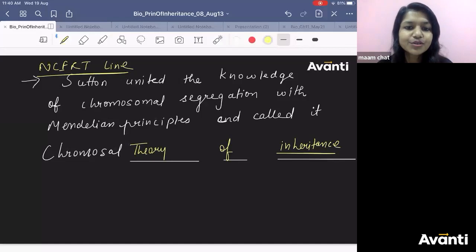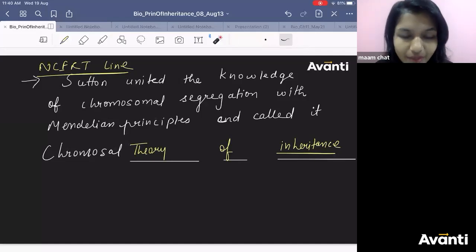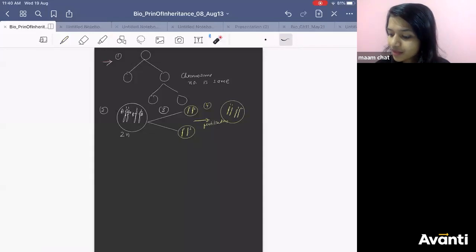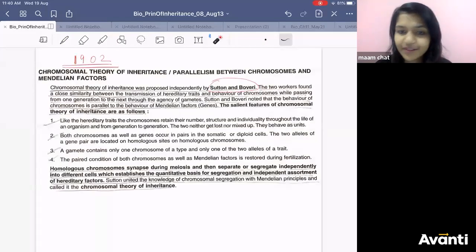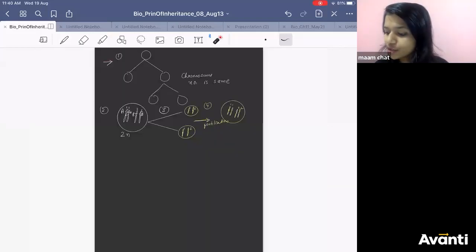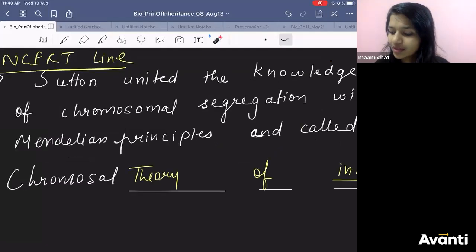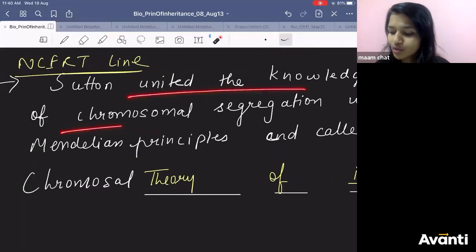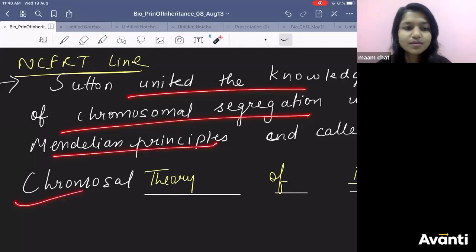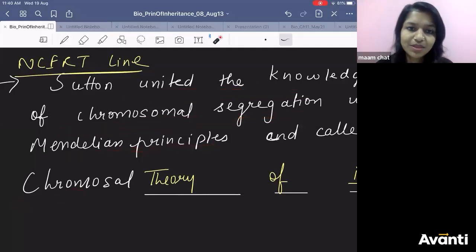If someone asks you to define chromosomal theory of inheritance, what will you say? It is given by Boveri and Sutton in the year 1902, which shows the parallel behavior of chromosome and gene. And then you will write this: they united the knowledge of chromosomal segregation with Mendelian principle, and this is how they gave chromosomal theory.